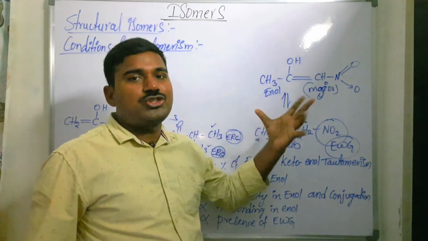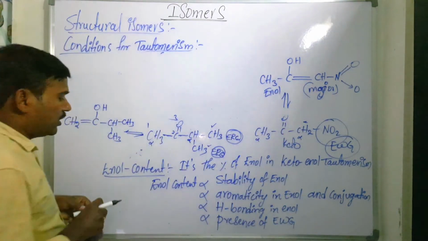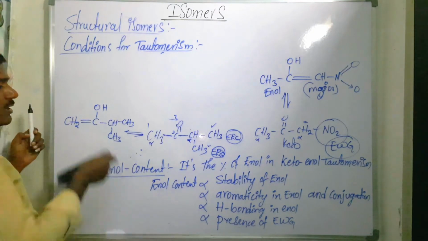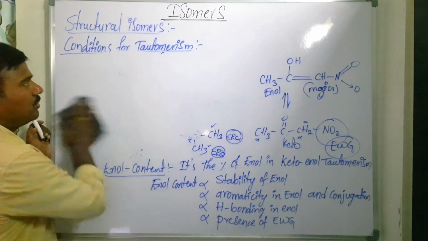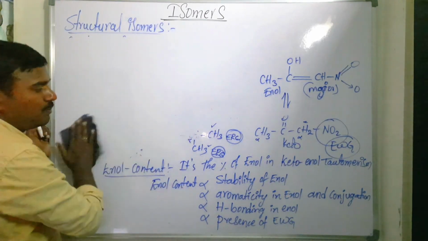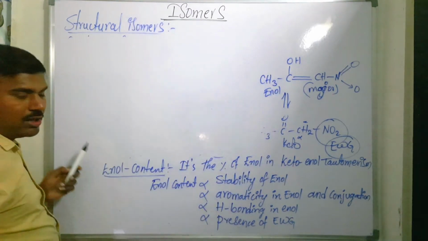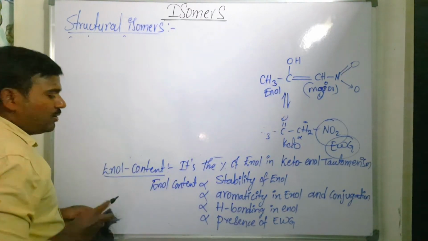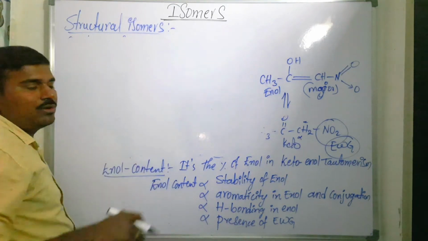Then it is more stable. What is enol content? It is the percentage of enol in keto-enol tautomerism. If the percentage of enol is more when compared to the keto form, then the enol form is the major one.